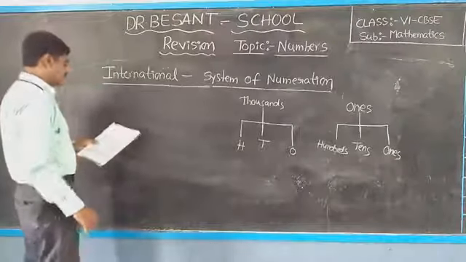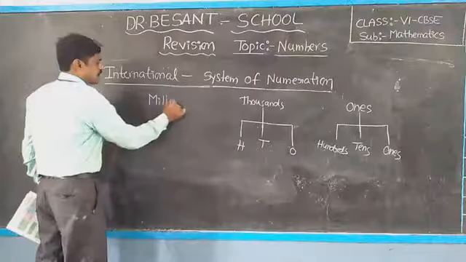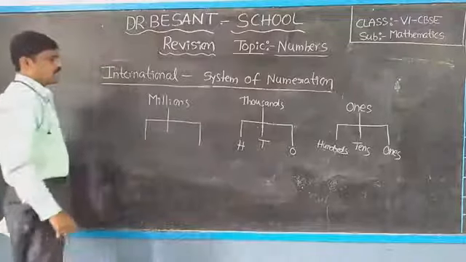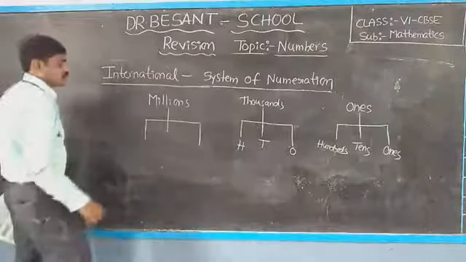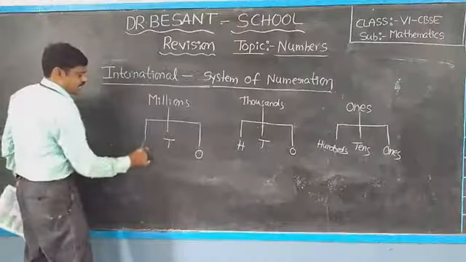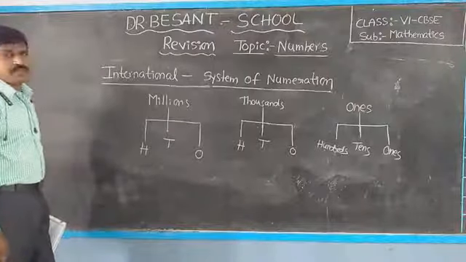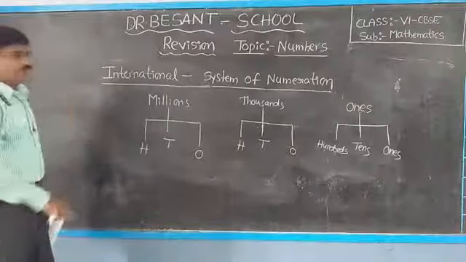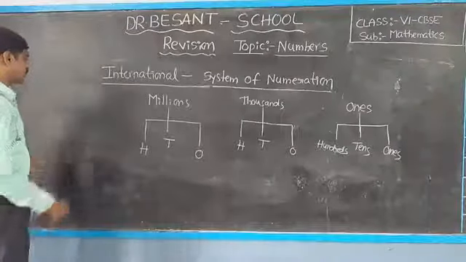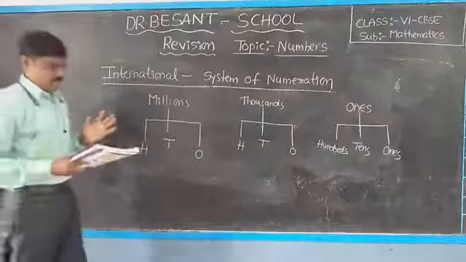Next period, millions. Here also we have three place values: 1 million, 10 million, 100 million. 1 to 10 to 100. Next, billions. Okay, up to here only we need.